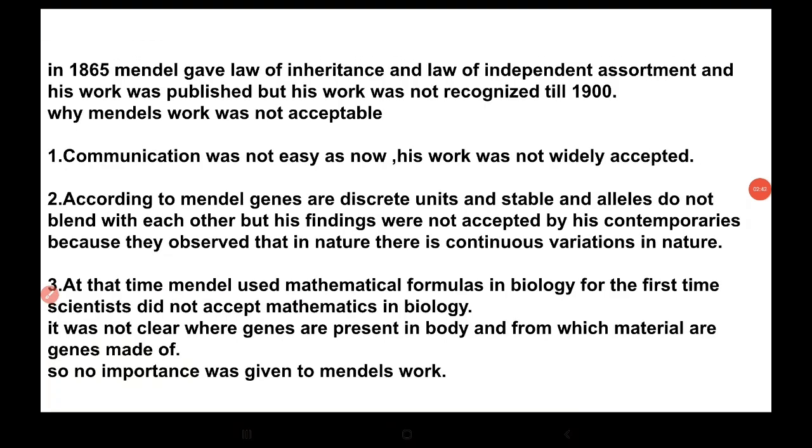In 1865, Mendel gave the law of inheritance and the law of independent assortment, but his work was published and not recognized till 1900.